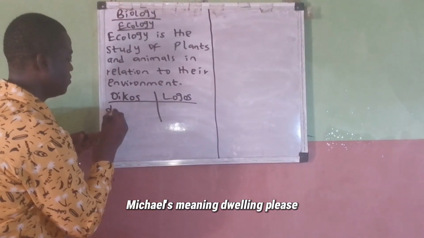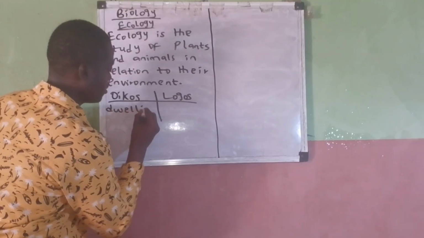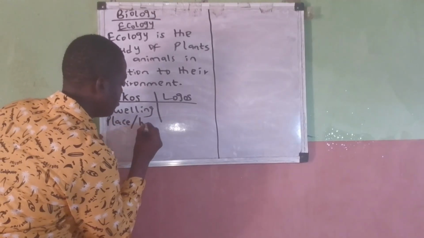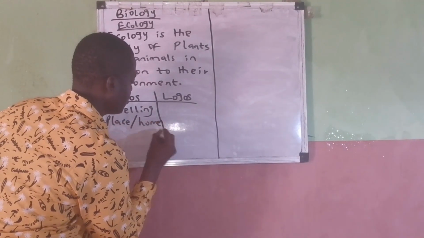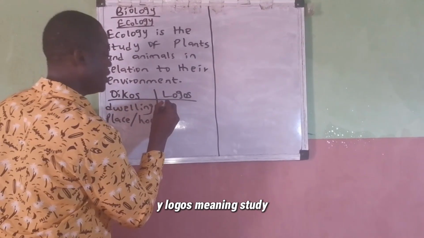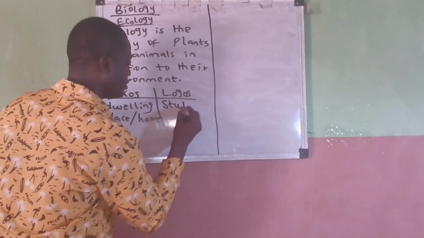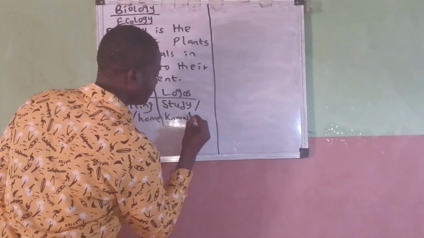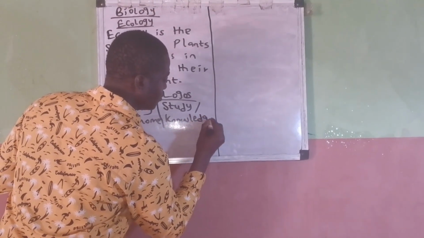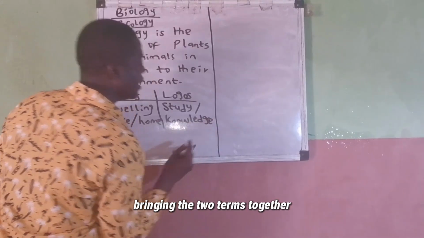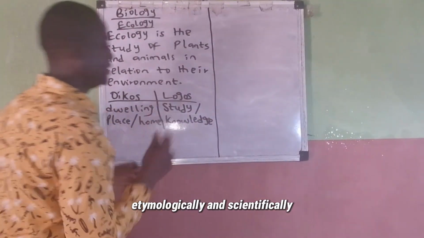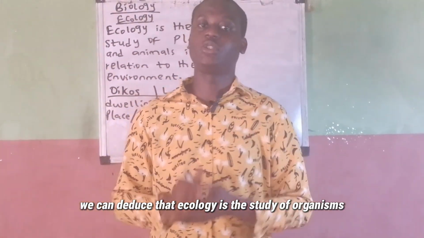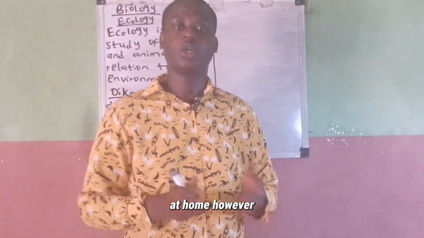Oikos meaning dwelling place or home, while logos meaning study or knowledge. Bringing the two terms together etymologically and scientifically, we can deduce that ecology is the study of organisms at home.